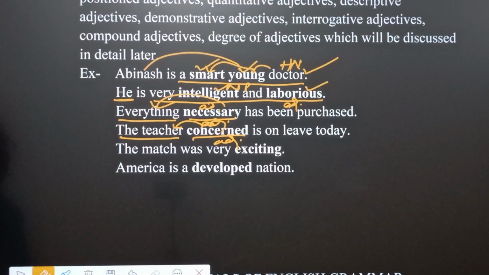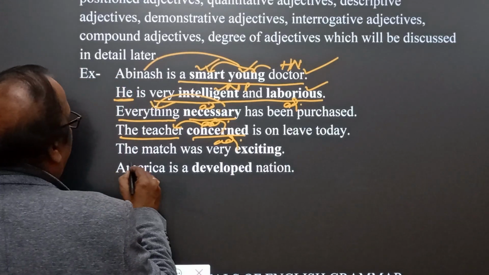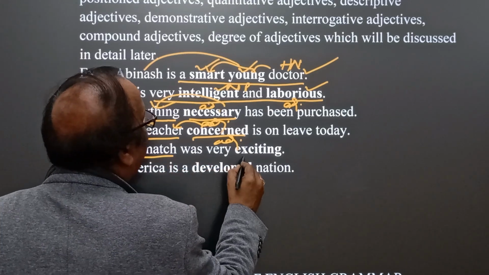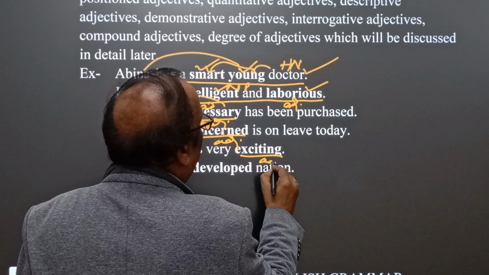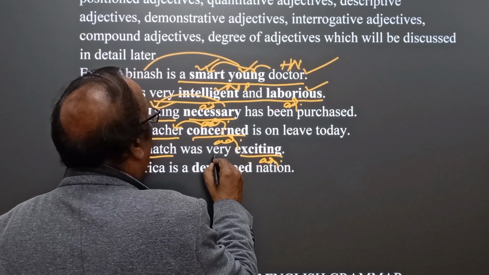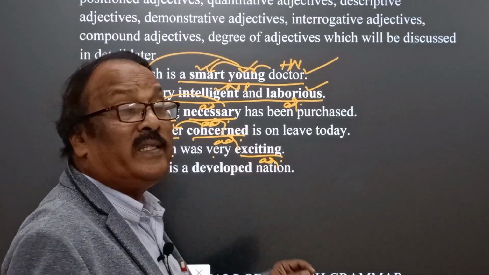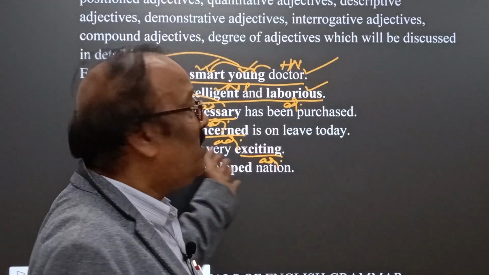The match was very exciting. Here we find the match is the subject, was very exciting. Exciting is the adjective, and very is the intensifier: very exciting.